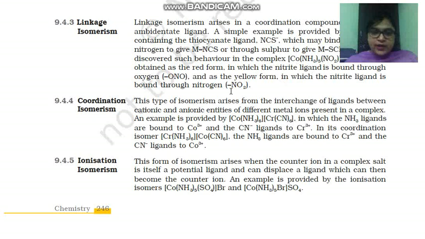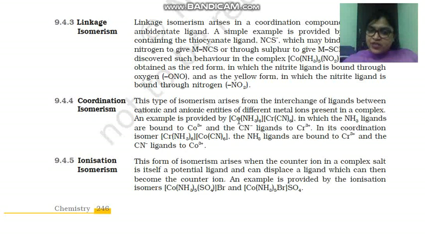Once again children, write by taking this ambidentate ligand as an example also. Now see children, coordination isomerism. This type of isomerism arises when there is an interchange of ligand between the cationic and anionic entities of different metal ion. Here you can see these two complexes. This one is in the nomenclature part, I have explained this already.